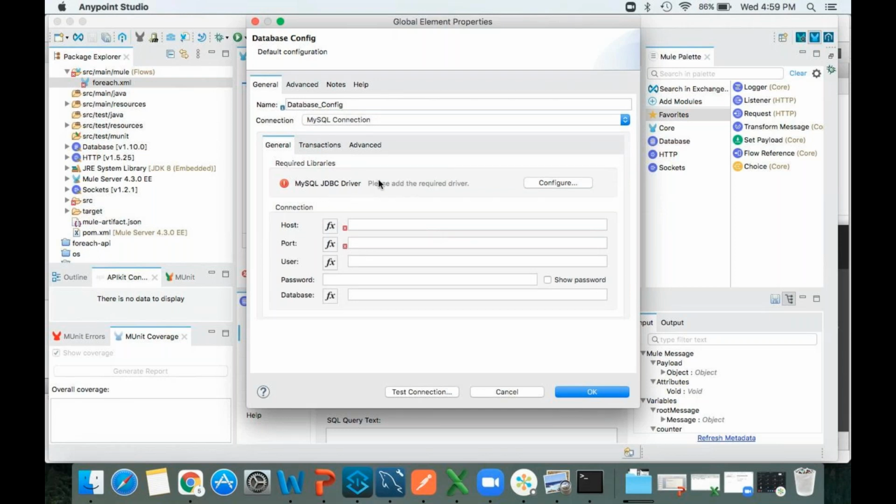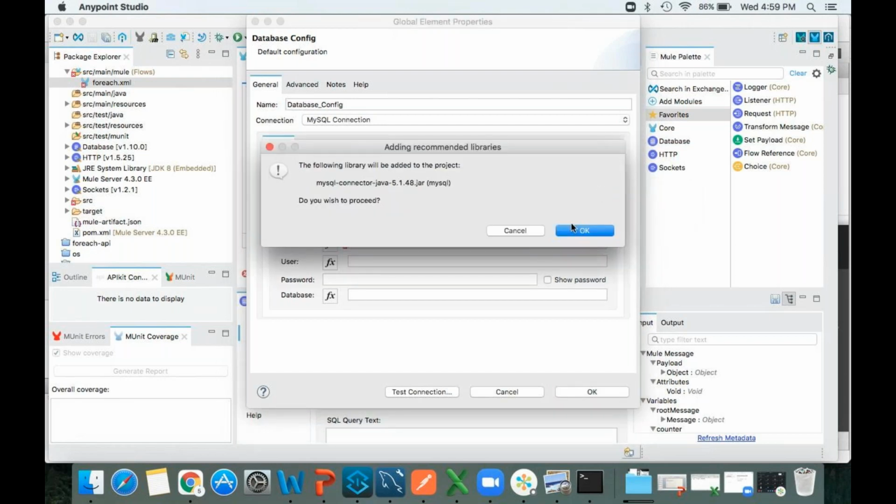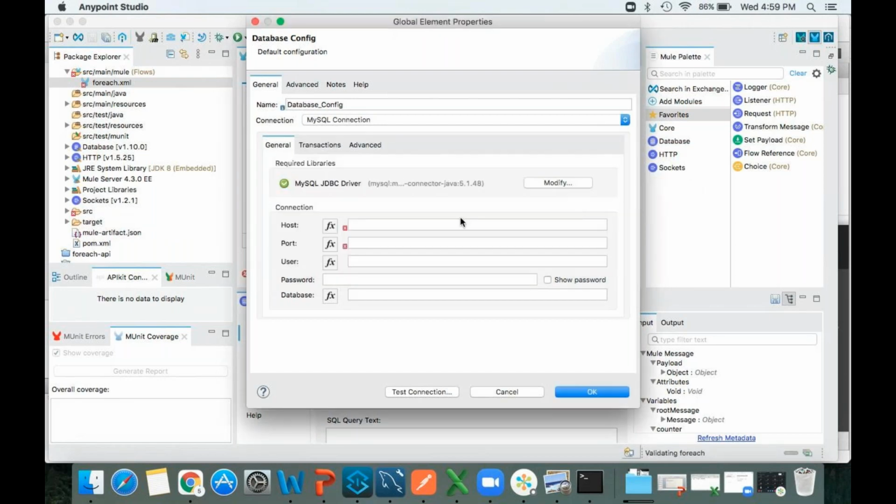This jar you can provide in two ways. Configure is there, right? Just right click here, add recommended libraries or add Maven dependency. Any one you can select. Add recommended libraries. So click on OK. It will add it. See, now it turned into green color.